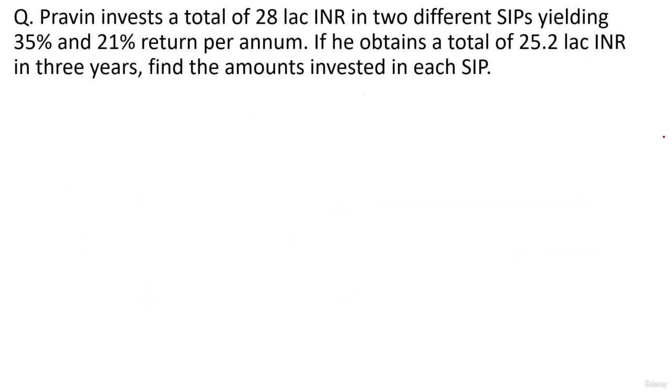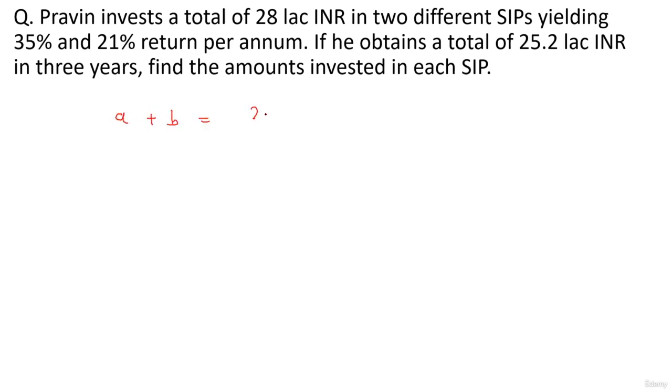Praveen invests a total of 28 lakhs INR in two different SIPs, yielding 35% and 21% return per annum. If he obtains a total of 25.2 lakhs INR in 3 years, find the amounts invested in each SIP. Okay, there are multiple ways of doing this, two ways which I know. We'll discuss them both. So let the investments be A rupees and B rupees.